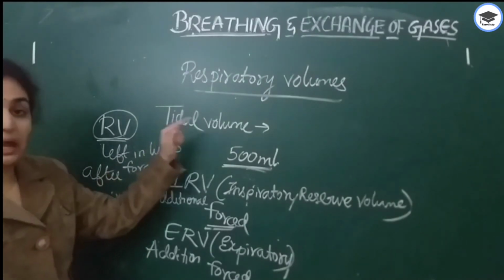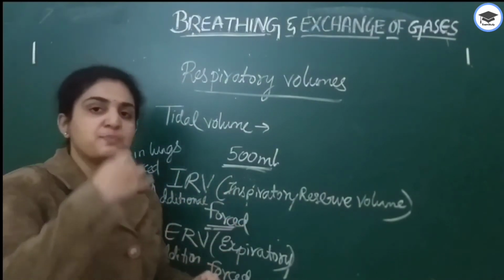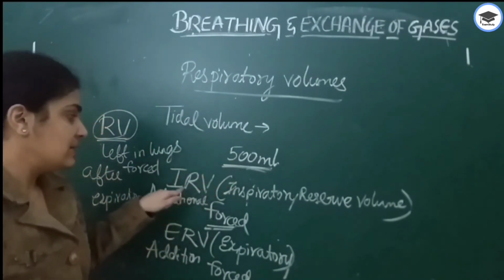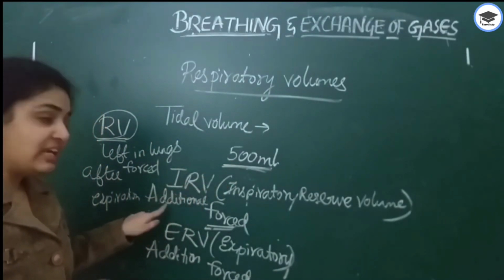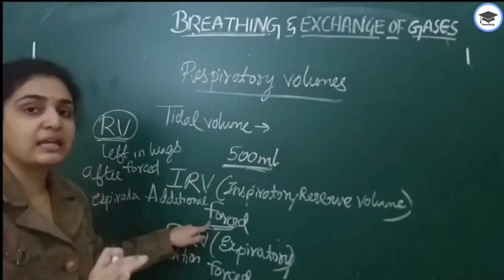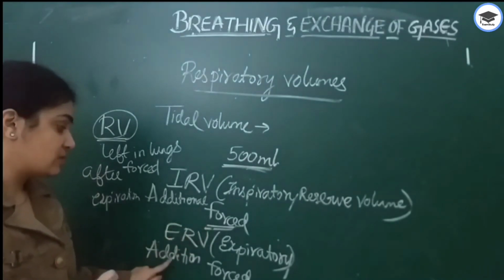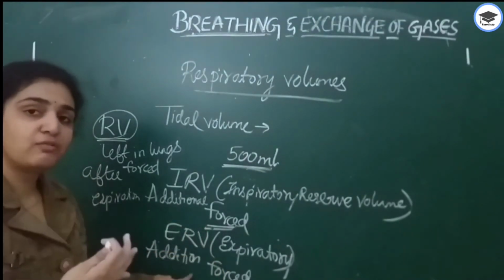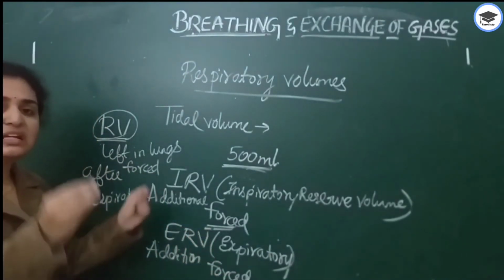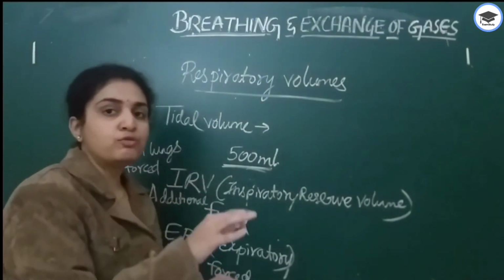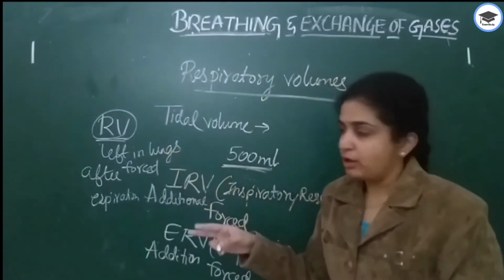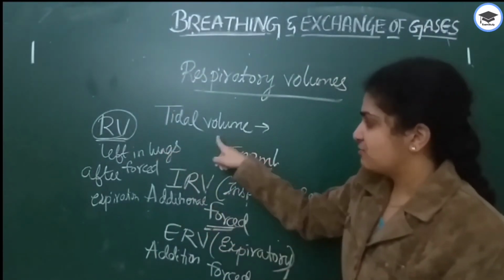So first, tidal volume. Volume of air inspired or expired is tidal volume. It is about 500 ml. Inspiratory reserve volume: additional volume of air through forced inspiration. Here also, expiratory reserve volume: additional volume through forced expiration. Residual volume: volume that is left over in the lungs after forced expiration.